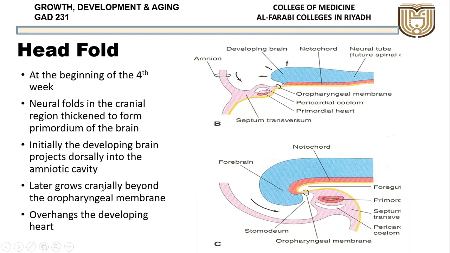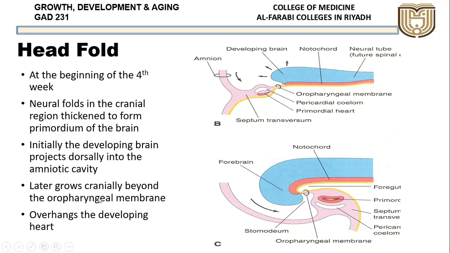Later it grows cranially beyond the oropharyngeal membrane. If you see here on the top, we had seen the buccopharyngeal membrane, or the oropharyngeal membrane. This will form the future mouth. So it is above the brain. Now with the growing brain, the buccopharyngeal membrane, or the oropharyngeal membrane, will start coming below. Initially the mouth was above the head. Now with the developing brain, it will push the oropharyngeal membrane down.